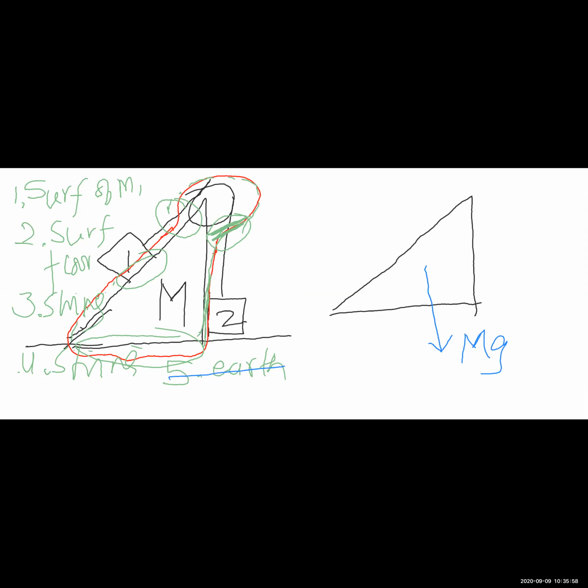Due to the surface of m1, ये कौन बताएगा भाई? Surface of m1 किधर force लगेगा? नहीं खुशी, again you know, surface कौन सा force लगाता है? Does surface apply mg?